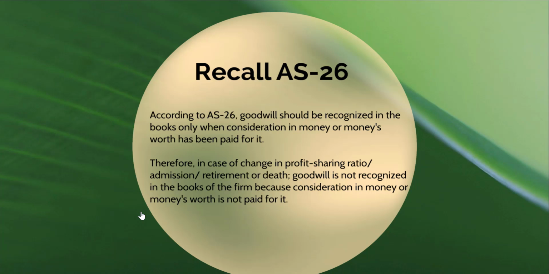So as we saw in the earlier instances of reconstitution of firm, in the case of change in profit sharing ratio, admission, retirement, or even death of partner, goodwill should not be recognized in the books of the firm. Why? Because the consideration in money or money's worth is not paid for it. So we cannot recognize goodwill as an asset in the balance sheet because consideration in money or money's worth has not been paid for it at the time of reconstitution of partnership.